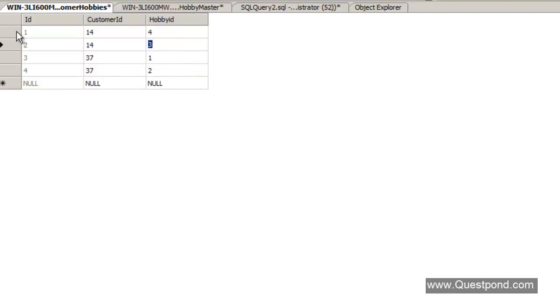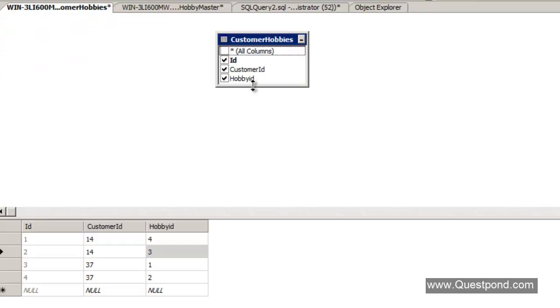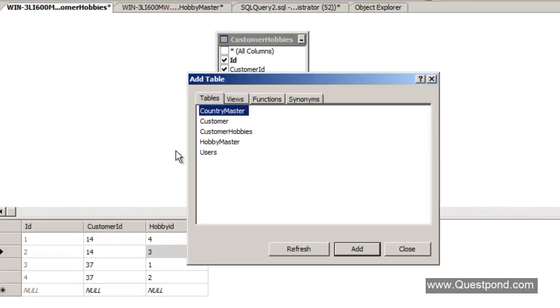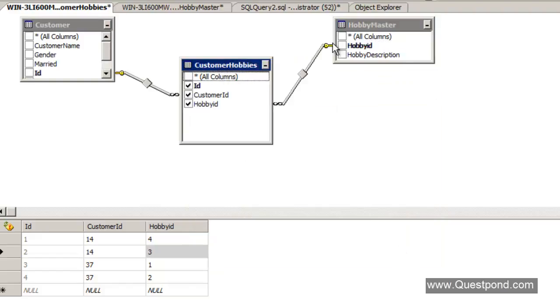So now you can see how we are able to make a one to many relationship between the customer and the hobbies. Now just to check how this data looks, let's make an inner join here. So if I make an inner join with the customer and hobby master, just to check how it looks.